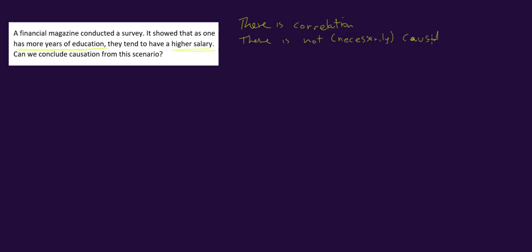Maybe the jobs that make more money just take more years in school. And so going to school for more years doesn't cause the higher salary. It's the jobs associated with higher salaries that tend to take more time to complete. So causation means that one directly causes the other, and we don't know for sure in this situation. More studies would have to be run. So the correct answer is that there is correlation, but there's not necessarily causation. We would have to do further studies.